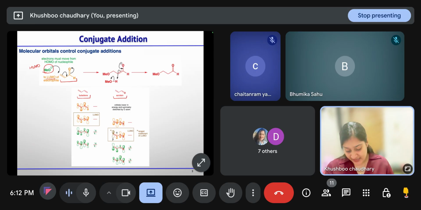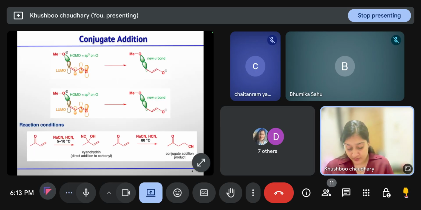In butadiene, the LUMO is this orbital, and in acrolein this is the LUMO, and the larger coefficient of the LUMO is lying at the beta position. That means the beta position is more electrophilic compared to the other positions in acrolein. So from this molecular orbital diagram, it is clear that the beta position is highly polarized and the nucleophile will approach acrolein at the beta position rather than doing 1,2 addition.